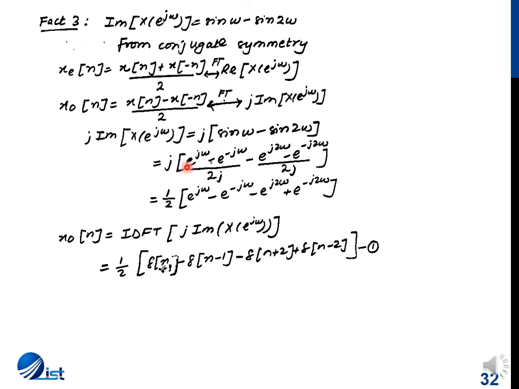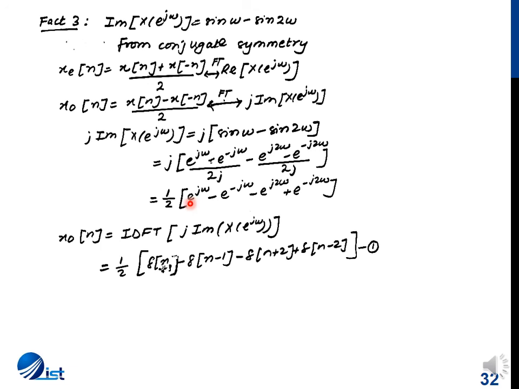Using Euler's formula to open the sines, we get this value, and in the next step the j's in the denominator get cancelled, 1/2 comes out of the brackets, and we have e^(jω) minus e^(-jω) minus e^(j2ω) plus e^(-j2ω). Now x_odd(n) is the inverse Fourier transform of j Im{X(e^jω)}. So once we determine the inverse transform, we apply the time shifting property.